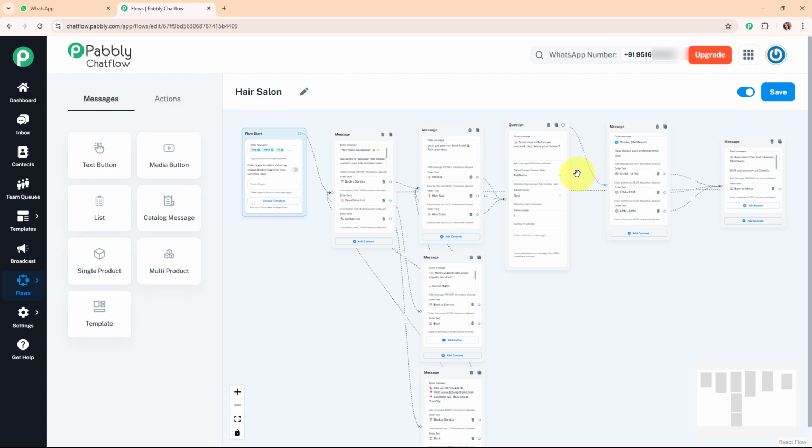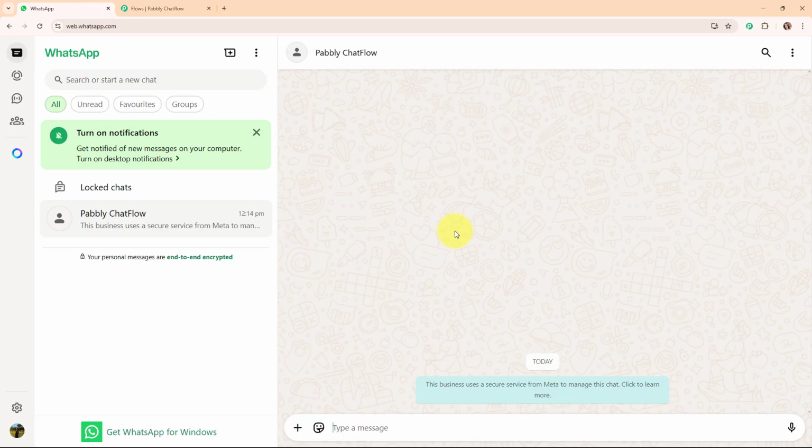Alright, so here on my screen you can see the chatbot that I've already created using the all-in-one WhatsApp communication platform, that is Pabbly Chatflow, for my hair salon business. Firstly, in this video, we are going to see the working of this amazing chatbot that I've already created by simply sending a WhatsApp message to my WhatsApp number. For that, let me take you to my WhatsApp. So this is my WhatsApp account and this is my WhatsApp number that I've connected with my Pabbly Chatflow account.